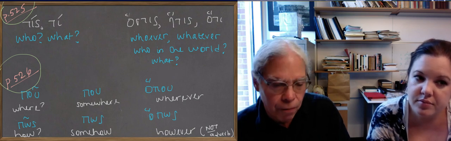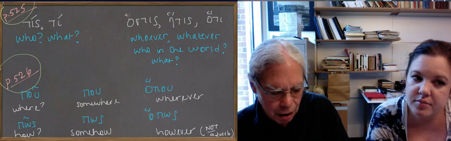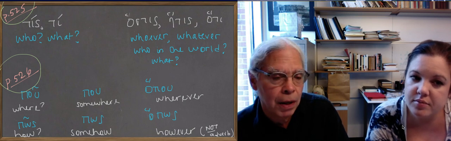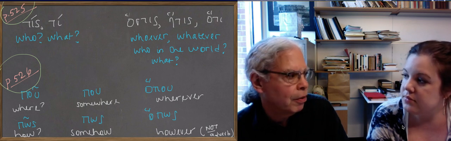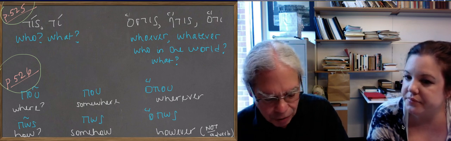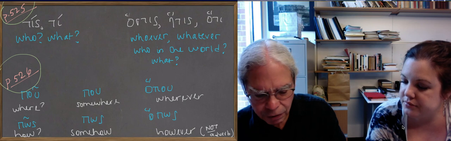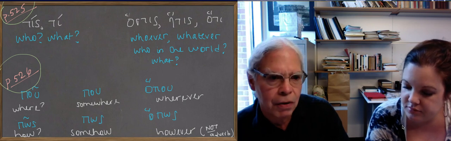So you also have poios, that means of what kind, and posos, about how much or how many. We had them in the previous lesson. But if you add ho in front of them, they become indirect interrogatives.